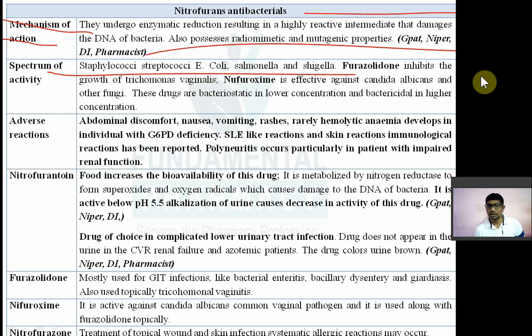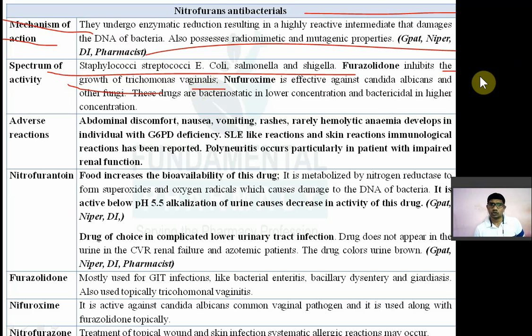So, out of that, furazolidone inhibits the growth of the microorganism known as Trichomonas vaginalis, which causes a frequent infection of the female genital organ. That is Trichomonas vaginalis. Okay, so that is usually the drug, furazolidone.